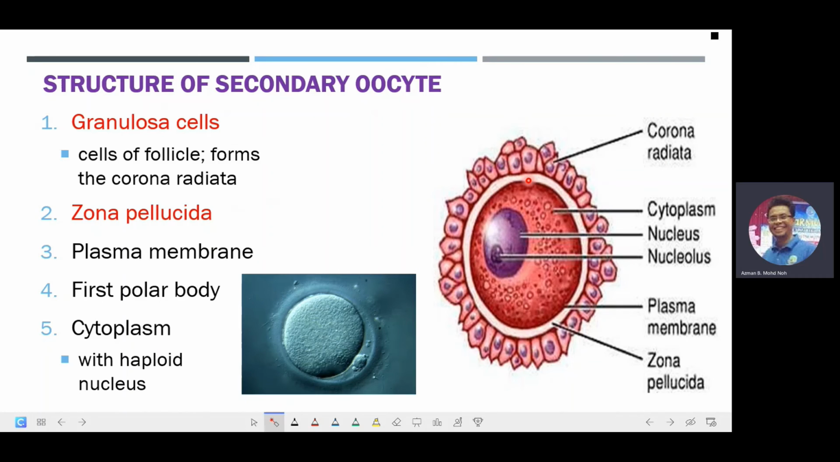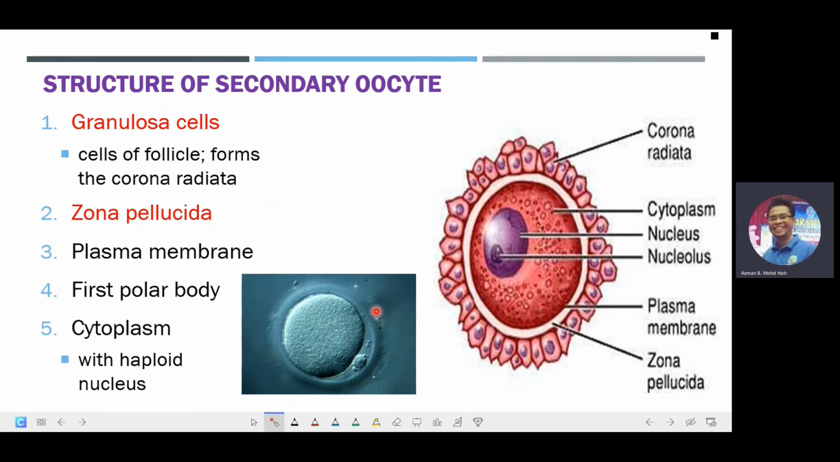Right beneath the granulosa cells will be the zona pellucida, which is actually a jelly coat surrounding the plasma membrane of the secondary oocyte. Then it will be the plasma membrane, and inside will be the cytoplasm, which will have the haploid nucleus, also containing 23 chromosomes for humans.